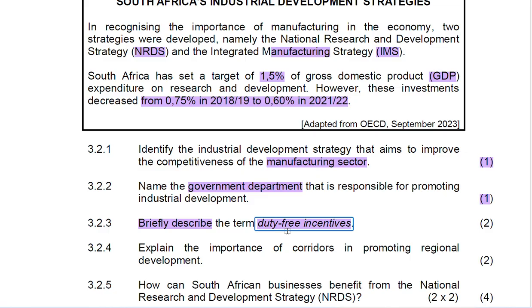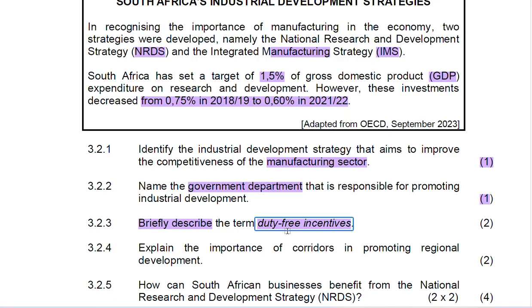So the duty-free incentive, those are initiatives taken by government to allow local business to import production input without paying custom duties. And the reason for doing that is because if I am the business that is manufacturing products, however, the input comes from outside South Africa, I can produce more if I have duty free, or I do not have to pay for customs, as opposed to when I need to pay for customs.